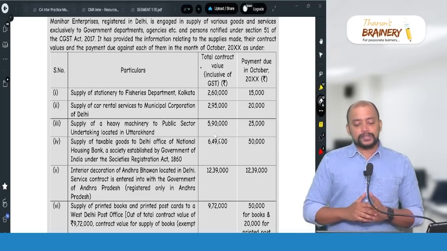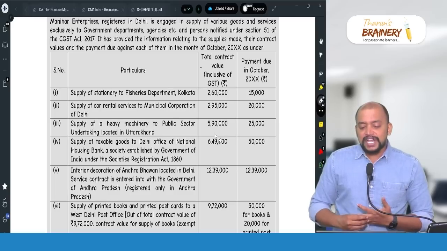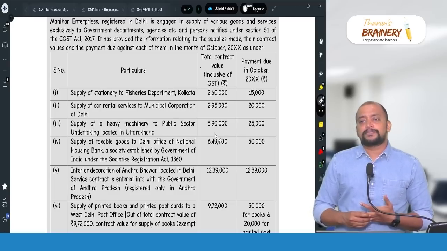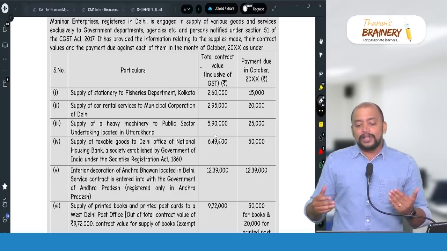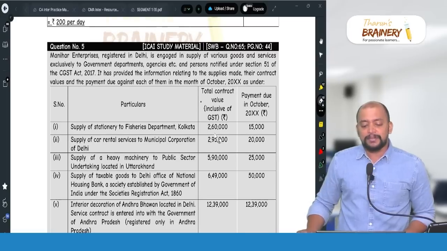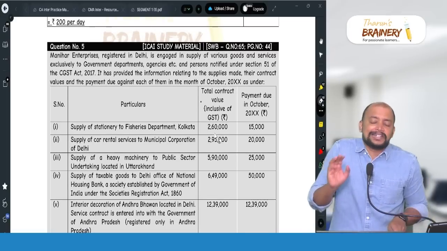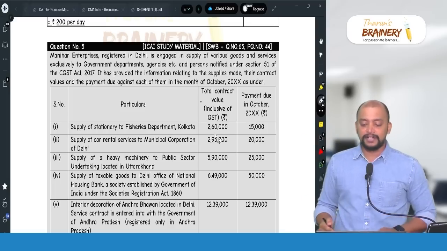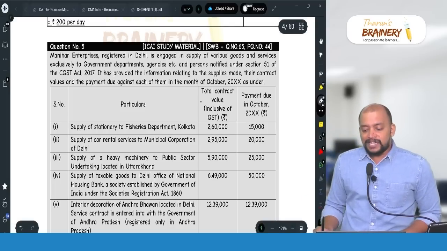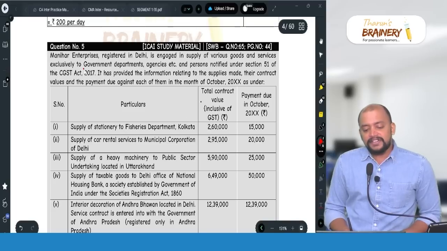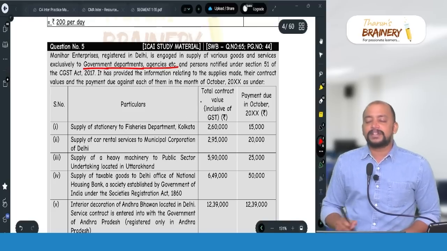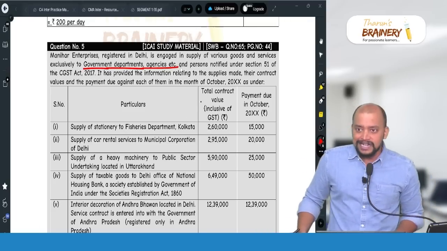Now look into the first one. Supply of stationery to Fisheries Department, Kolkata. Here all these supplies are made to government departments or agencies which are covered under TDS, that's given in the first paragraph itself. Exclusively to government departments or agencies. So whenever we are making supplies to government departments or agencies, definitely that will attract TDS.